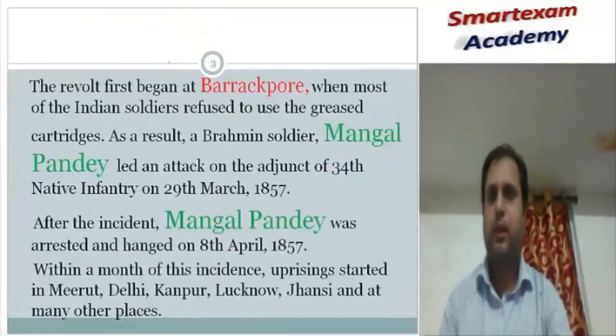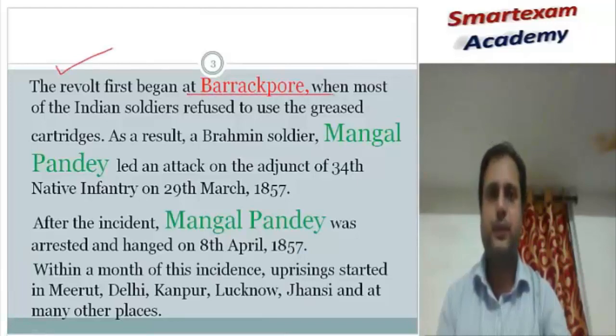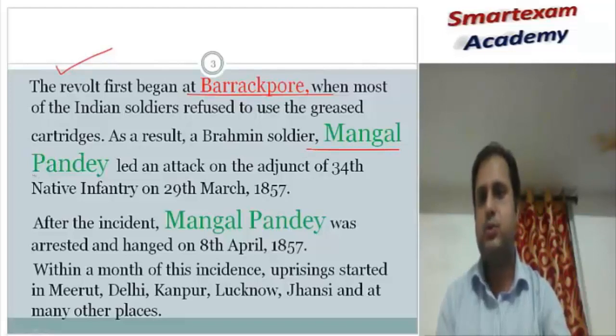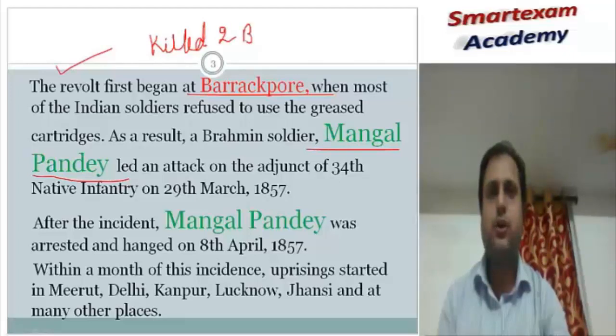Let's move. The revolt first occurred in Barrackpore when a Brahmin soldier, Mangal Pandey, refused to use the Enfield rifle, and he also killed two British officers, and that was the beginning of the revolt of 1857. He was hanged by the neck till death, Mangal Pandey.